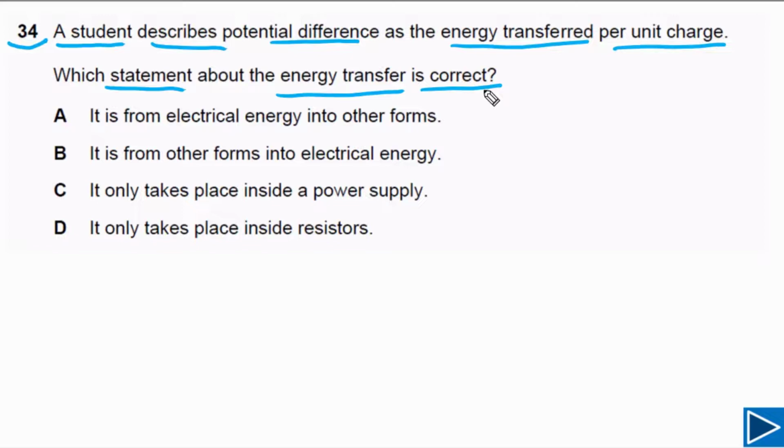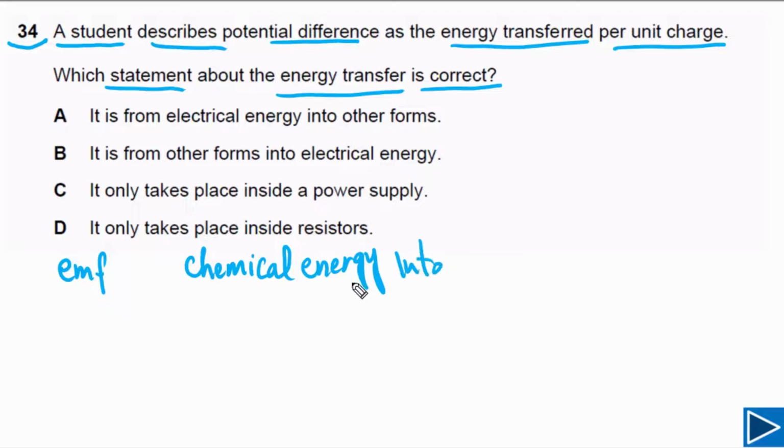First of all, let's try to understand what is the difference between potential difference and EMF. EMF, simply we can say, this is the amount of chemical energy or other forms of energy converted into electrical energy per unit charge. Chemical or other forms. So we can write here other forms of energy converted into electrical energy per unit charge.